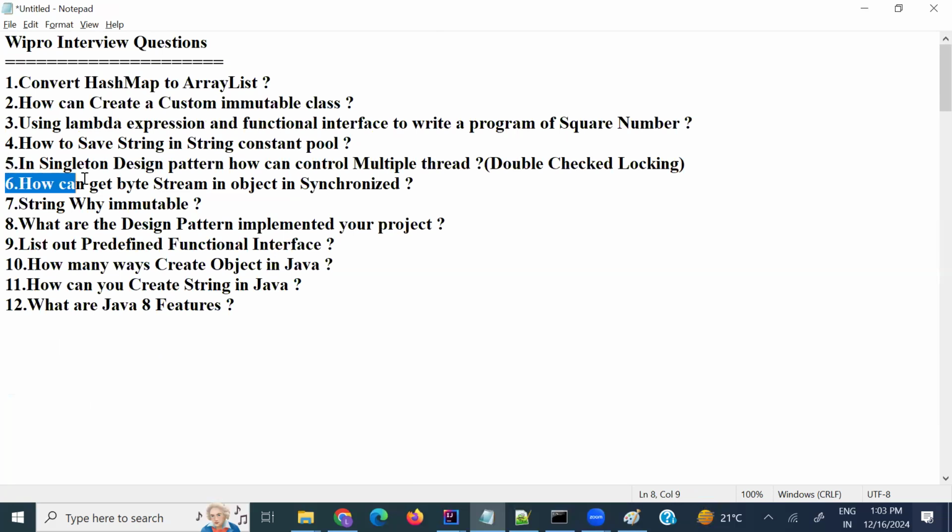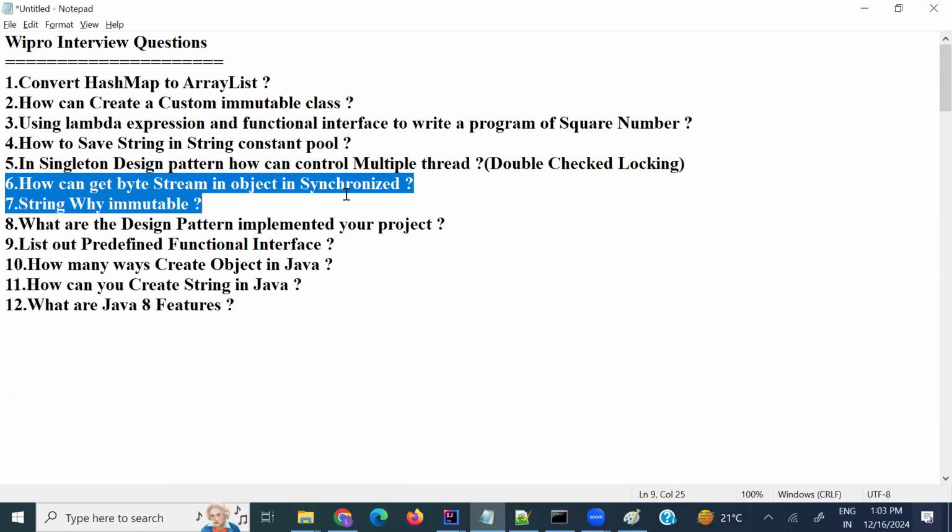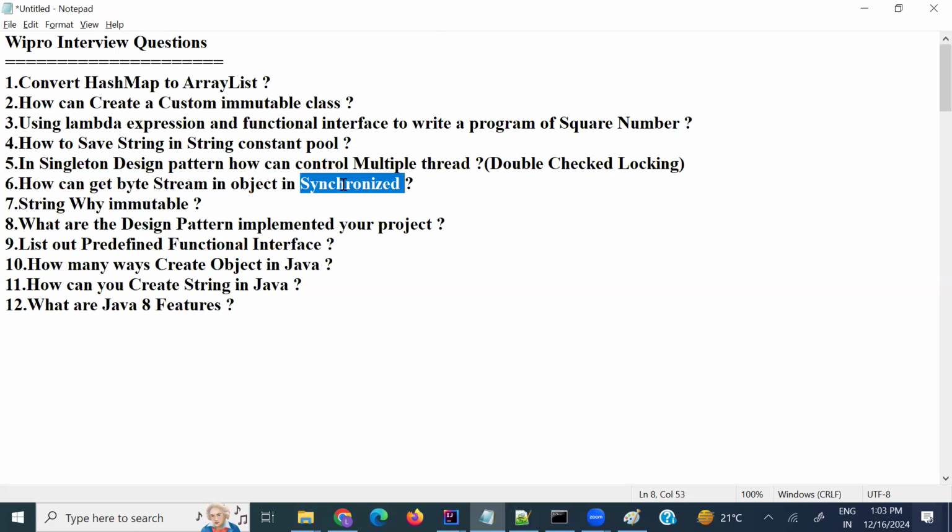And the sixth question: how can I get a byte stream of an object in synchronized way? What has he asked? He has asked about synchronization, right?